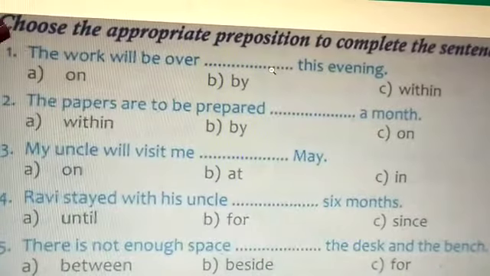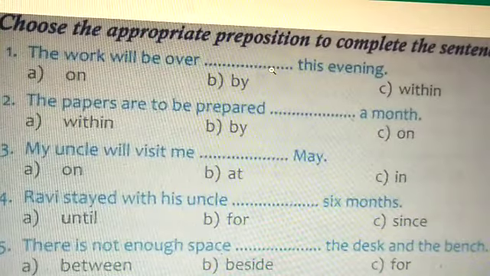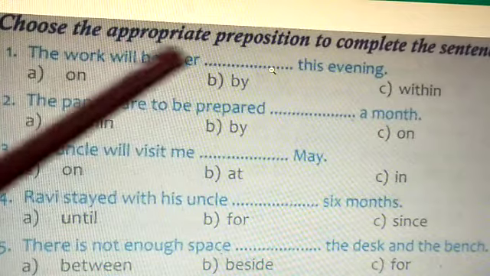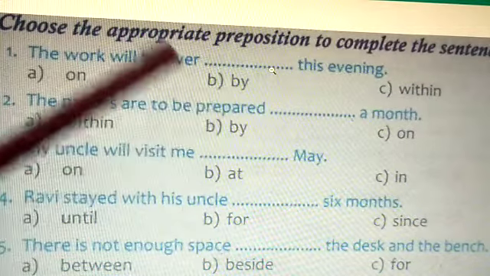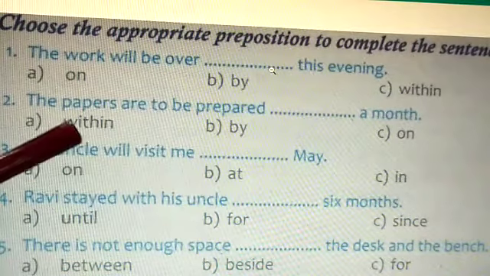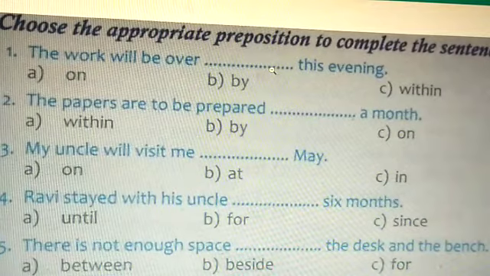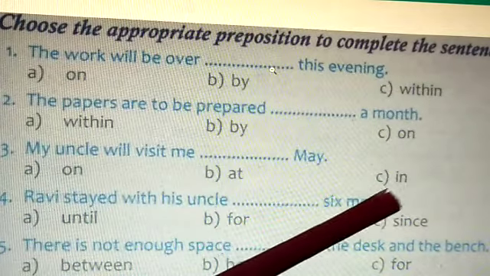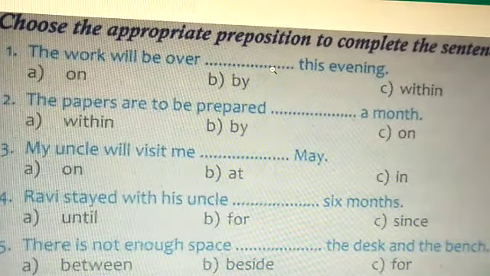Let's see the first exercise. Choose the appropriate preposition to complete the sentence. First one, the work will be over by this evening. Option B. Second one, the papers are to be prepared within. Option A, within a month. Third one, my uncle will visit me in May. Okay, option C. Coming to fourth one, Ravi stayed with his uncle for 6 months.